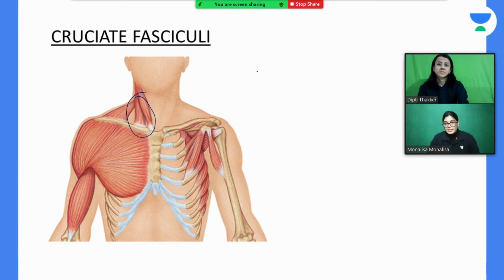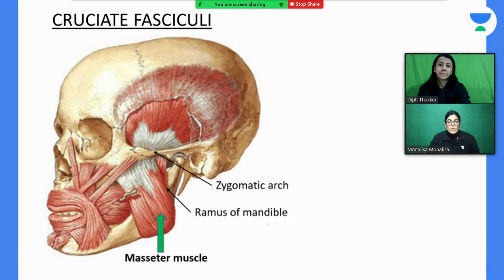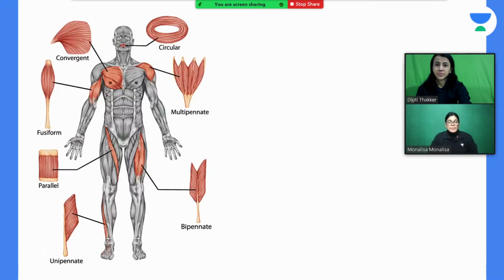Crisscross nature. Yeah, thank you so much. Okay, you can see the masseter muscle, which is attached onto the ramus and zygomatic arch. Here also the muscle. So you can see here ramus and zygomatic arch masseter muscle is attached, which is also having crisscross nature. So all these we have already discussed the example. Just I am showing you more diagrams so that you will have a better understanding.